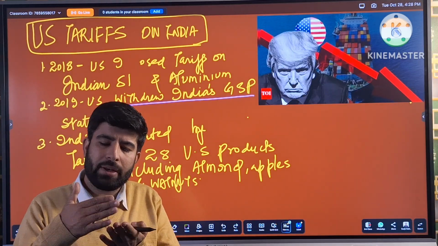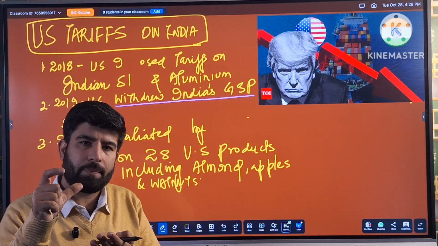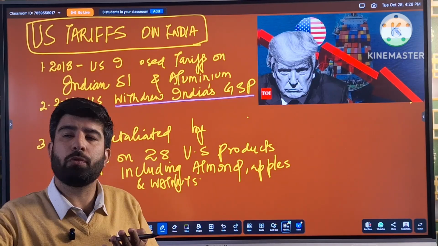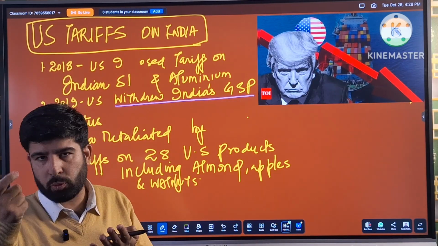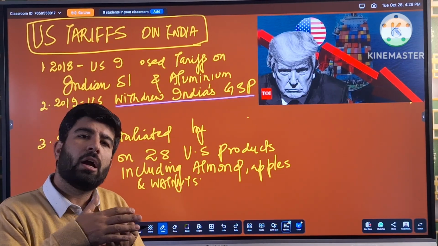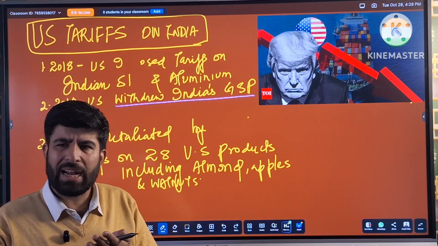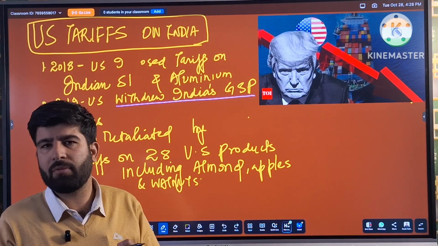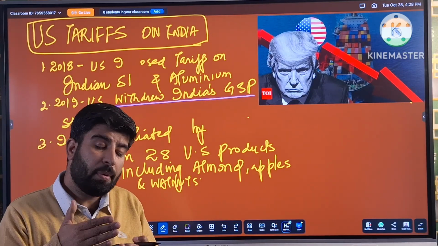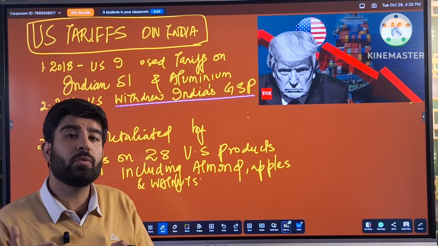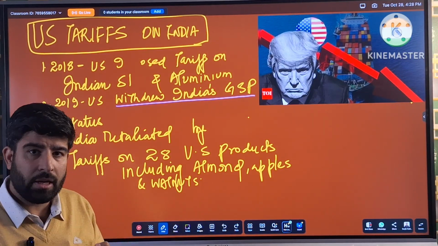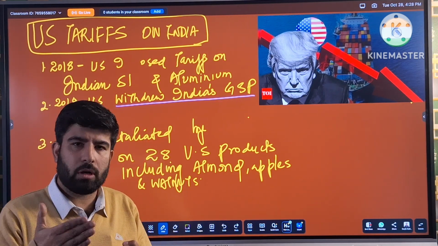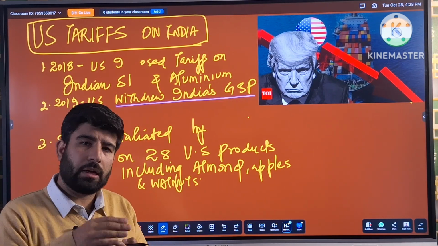It is actually the discretion of a donor country to which country it will give GSP and to which product it will give GSP. India was one of those countries to which USA had given the GSP, and there were few products to which it has given access. Similarly, Bangladesh was there, Vietnam was there, and some other developing countries were there. But with respect to India, USA withdrew GSP status. Hence, it affected India's GDP, it affected India's export flow, it affected India's capital inflow.